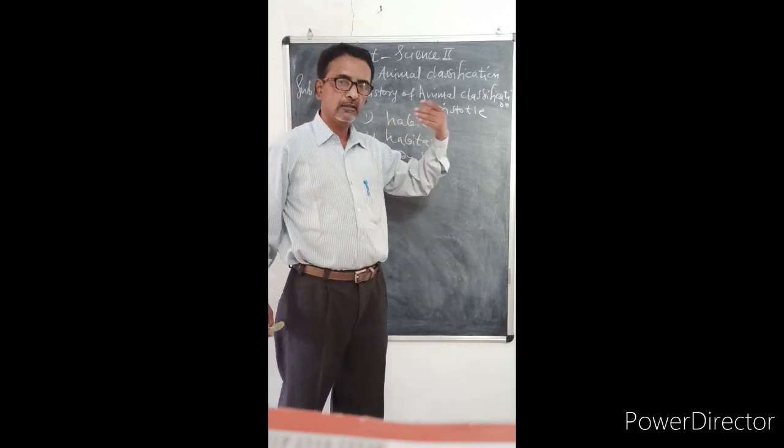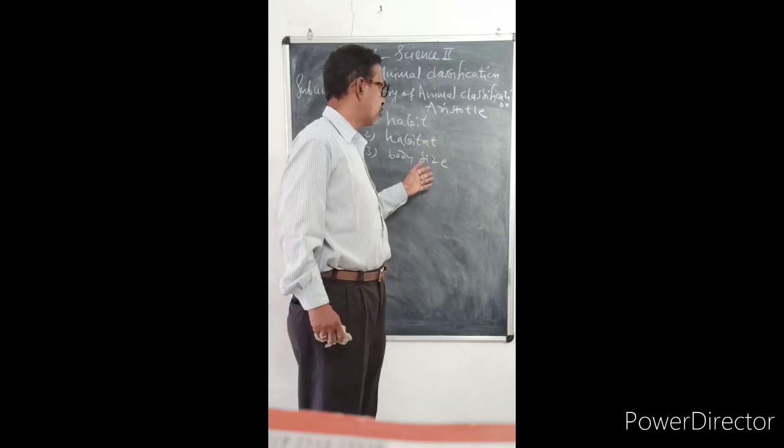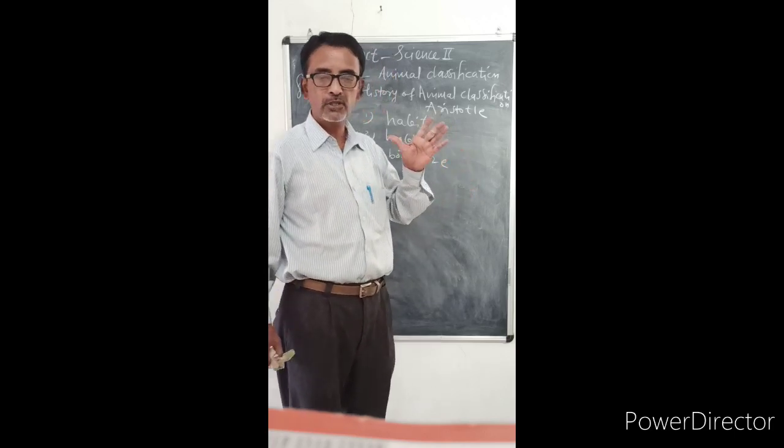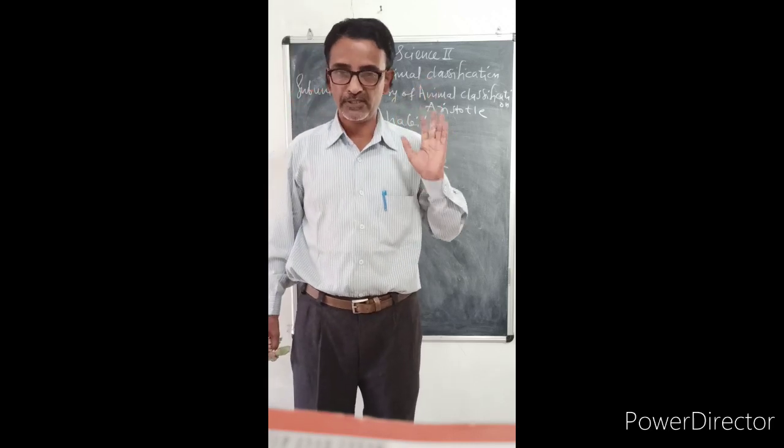Then his classification failed because this classification was called artificial classification.